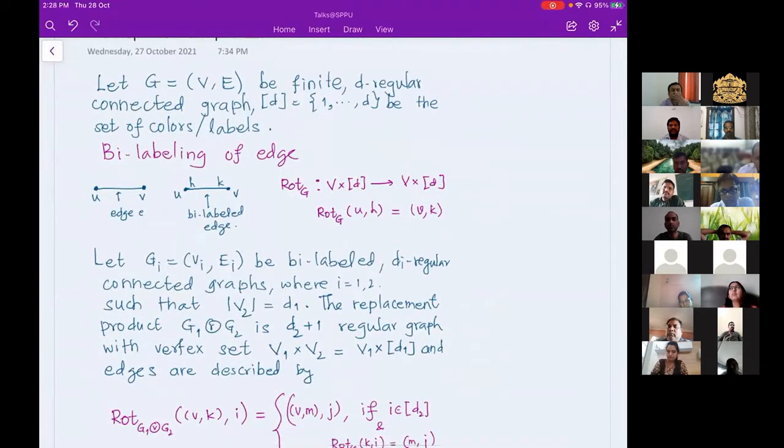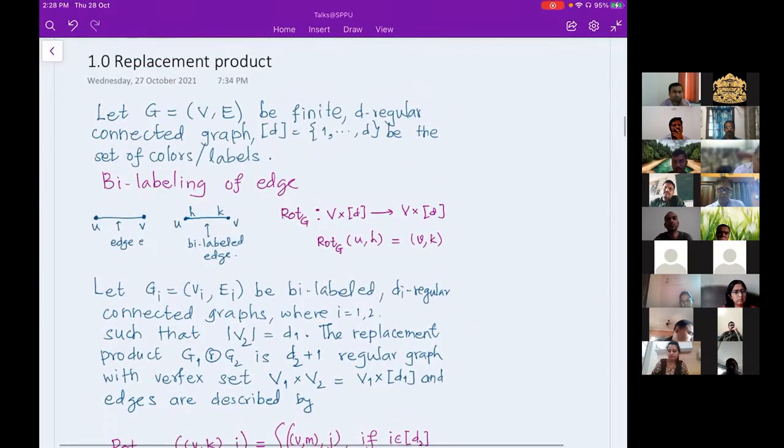Now I will come to what I promised. I want to first introduce the notion called replacement graph, and then I will take an idea from this graph and introduce a notion which we introduced in my thesis called generalized replacement, which is a kind of generalization of this particular definition. Using this definition, Wigderson, Vadhan and Reingold constructed the zigzag product. So they started with this definition.